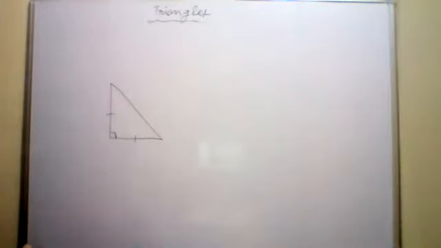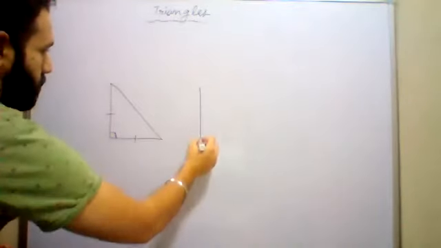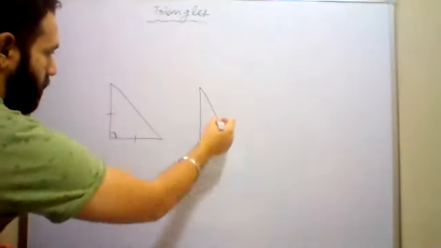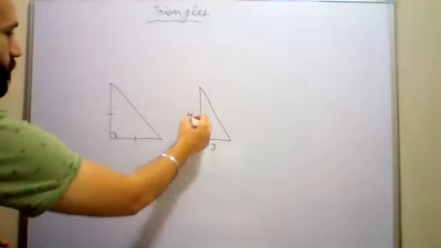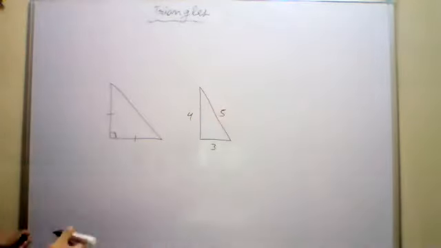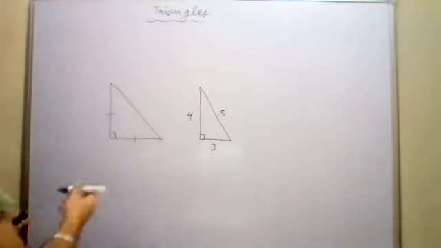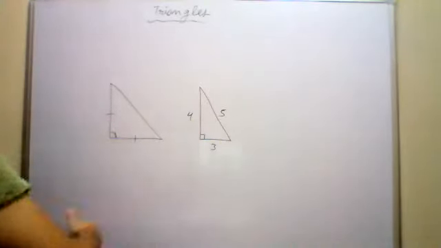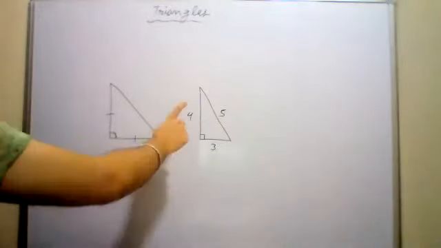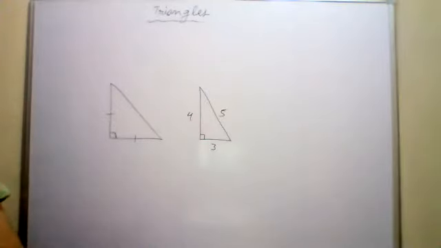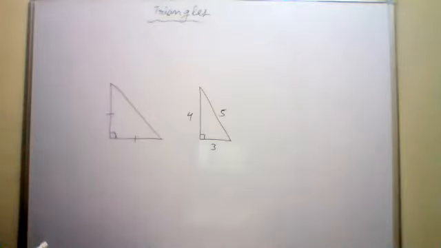Can a right triangle be a scalene triangle? Obviously, all the three sides different. So this is a right triangle where all the three sides are of different length. Suppose this is 3, this is 4, and this is 5. So it is possible to have a right triangle where all the three sides are different. This type of triangle is known as a scalene right triangle, where all the three sides are different and one angle is 90.